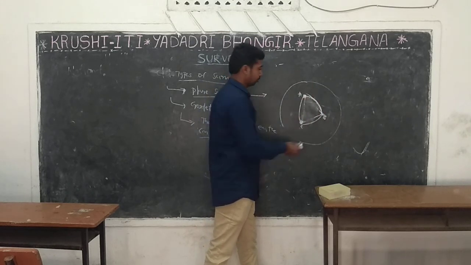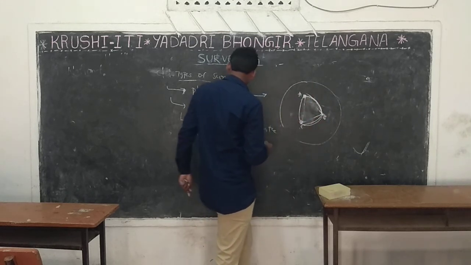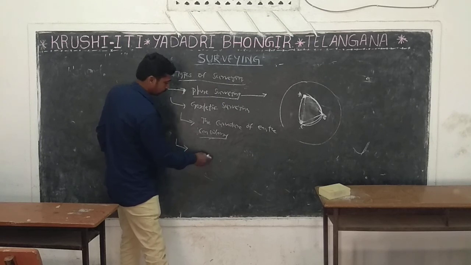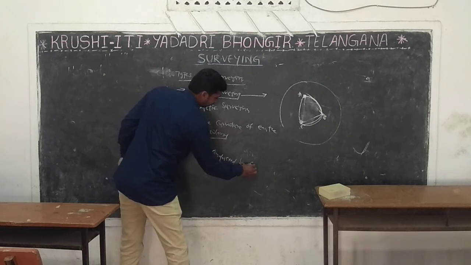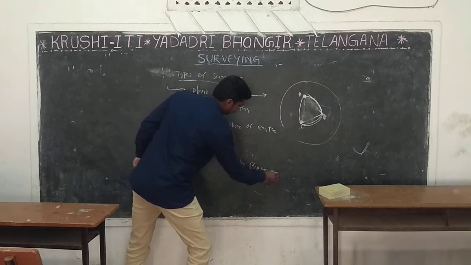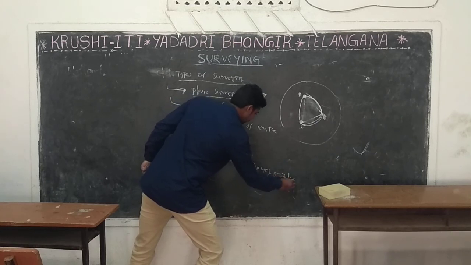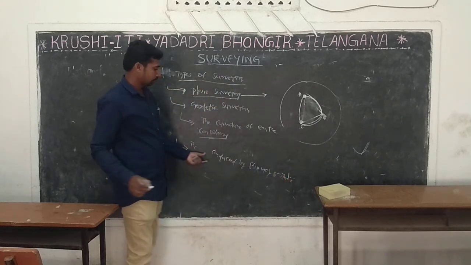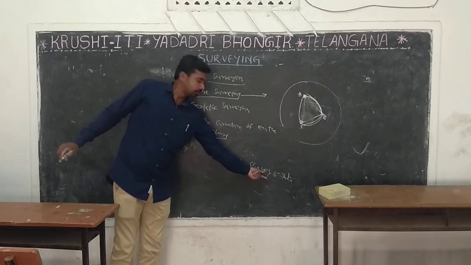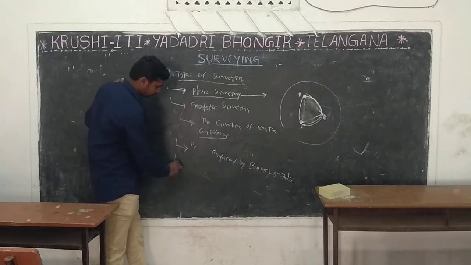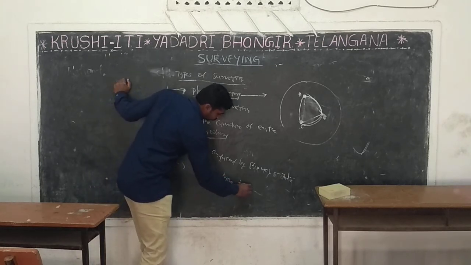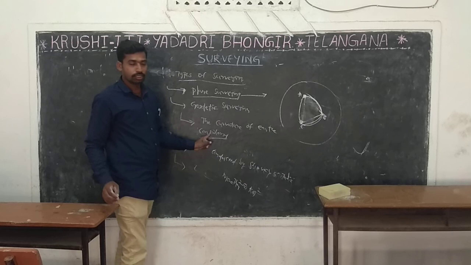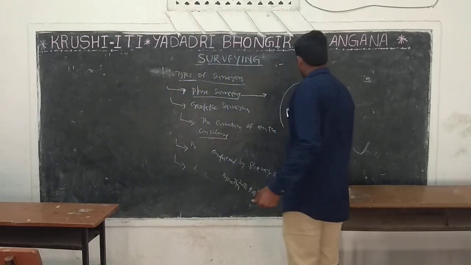Next, see here, geodetic surveying is conducted by the central government, by Survey of India. It is suitable for more than 250 square kilometers. In geodetic survey, the survey lines are curved shape.